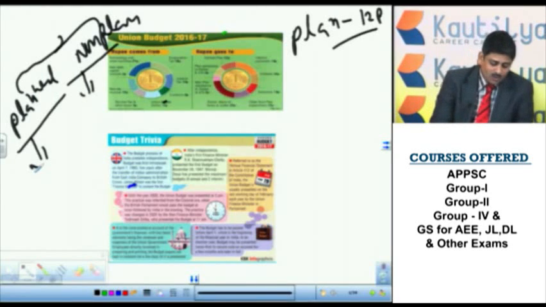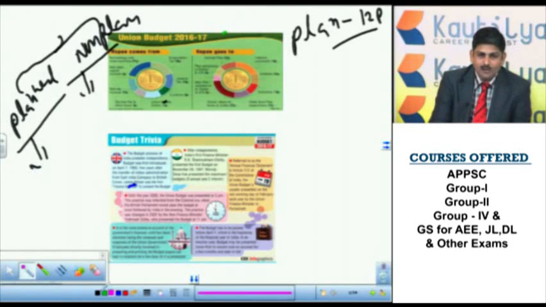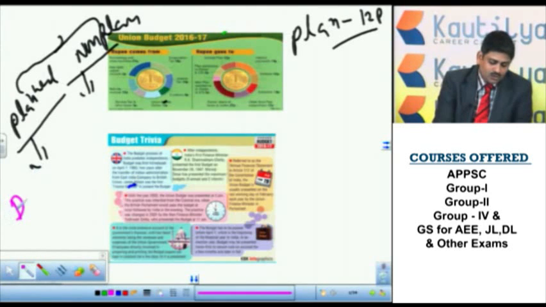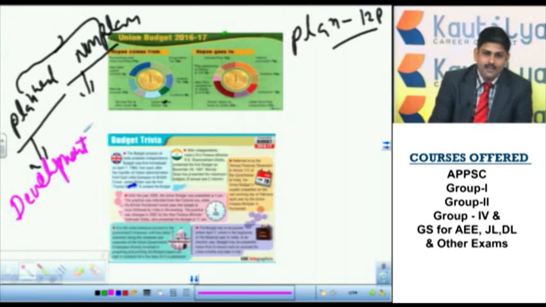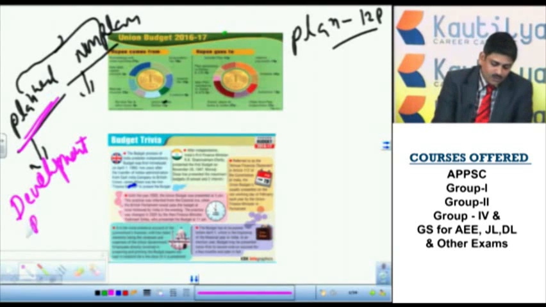Now planned expenditure is an amount spent for development and socio-development activities, where there is a way of getting the money back. For example, laying the roads, that means it is development.